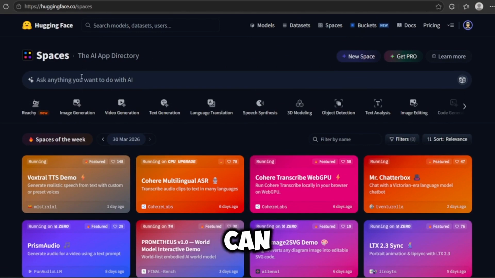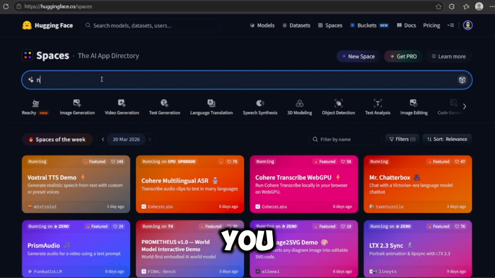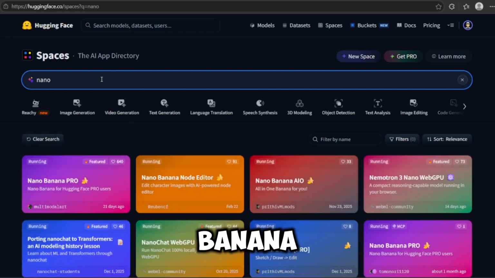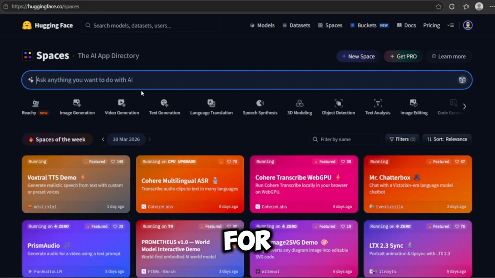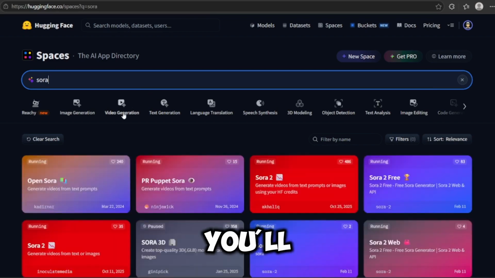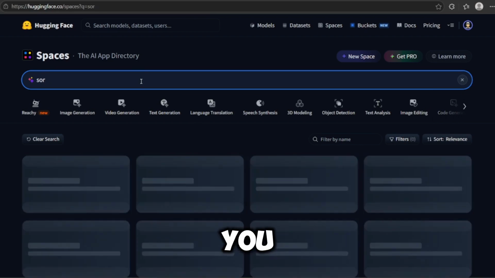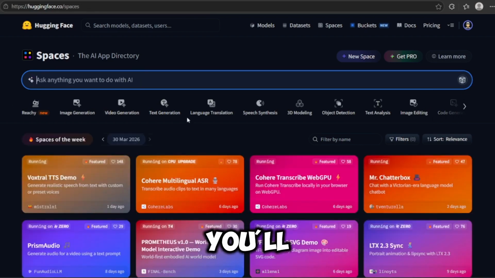Right here, you can see that you can search for any model you want. For example, if you search for something like Nano Banana, you'll get a list of different models related to it, and you can pick the one that fits your style. If you search for something like Sora 2, you'll also see multiple versions, and you can choose whichever one works best for you. Now, if you look around, you'll see that the platform supports image generation, video generation, text models,